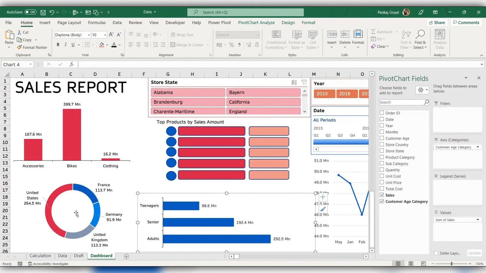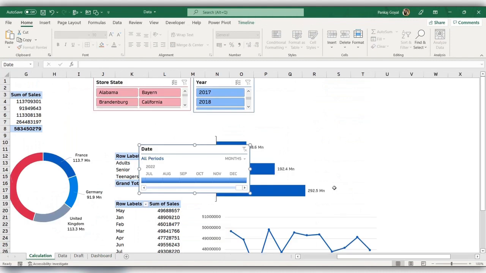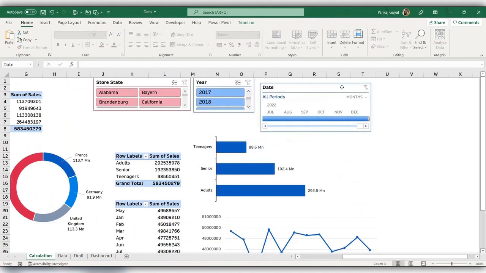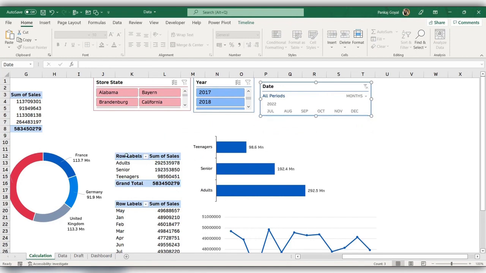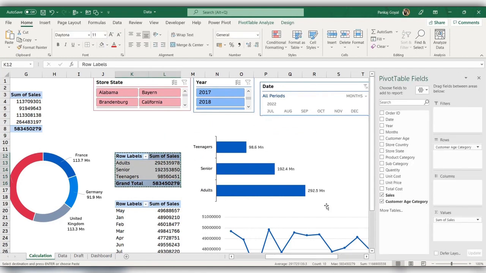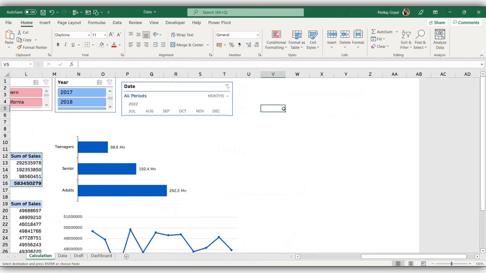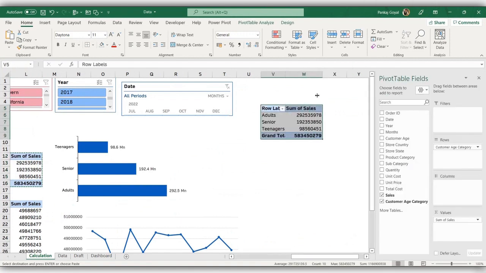Now what we need to do is align the top selling products here. First, we need to create a pivot table which contains the product by sales amount. So I'll just copy this table and paste it here. Now I have the sum of sales. Instead of customer age category, what I want is subcategory.